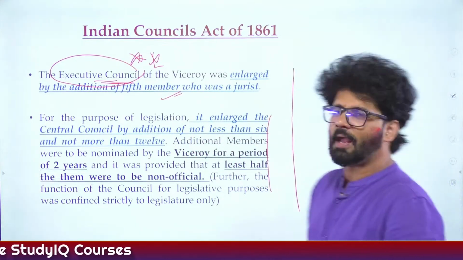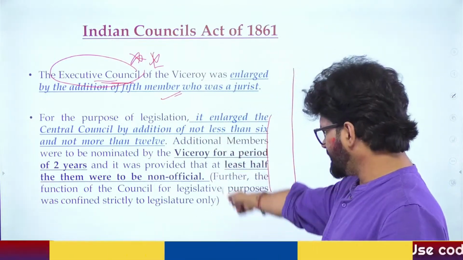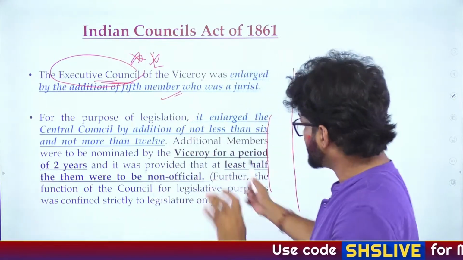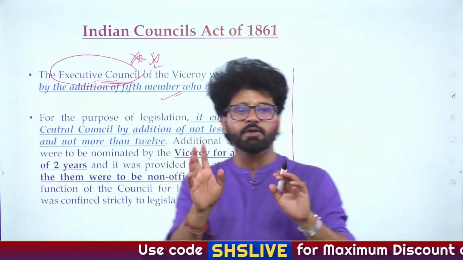So the purpose of the legislation is that it enlarges the Central Council, and here we are talking about the Legislative Council, where you can have a maximum of 12 members, and all these things are written here. The Viceroy can appoint them for this period and that period. Now there are terms here. Later on we'll talk about these terms.